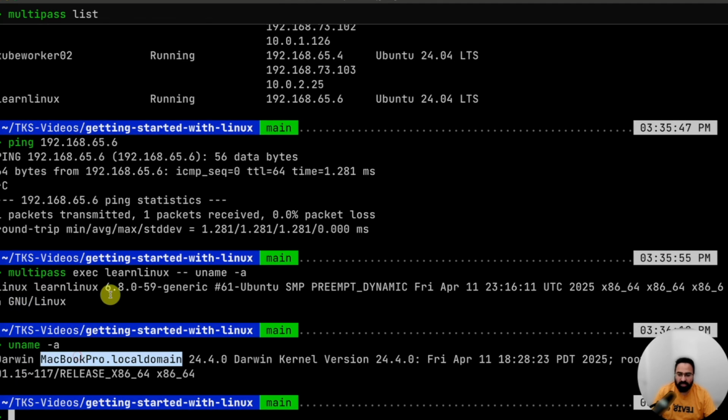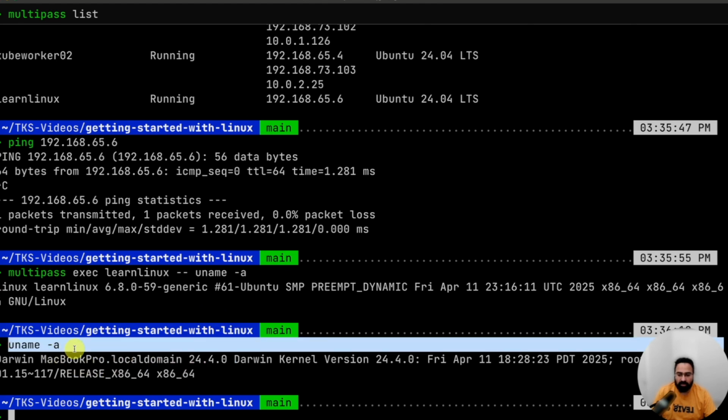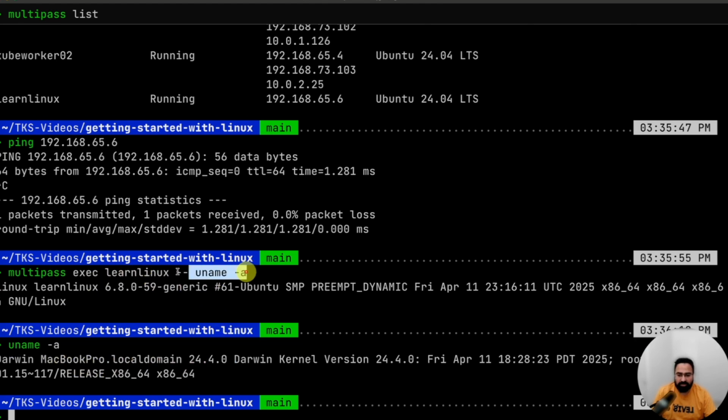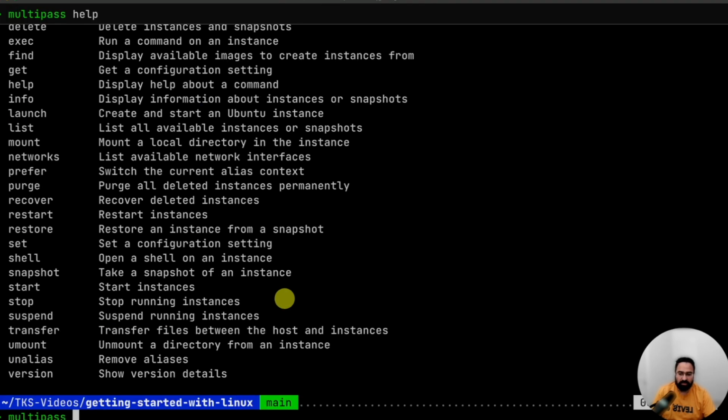It says MacBook Pro, my laptop name. Here it says Learn Linux, and you can see it says Ubuntu, whereas the other says Darwin. So there is a difference. This command ran on my laptop, versus this command, which went inside that VM and executed there. All right, so this is nice, but how do I get a shell inside it?